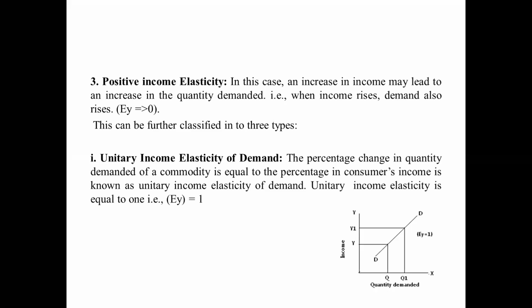Okay, first one is the unitary income elasticity of demand. In this, EY equals 1, which means the proportionate change in income equals the proportionate change in the demand for the particular product. That's why it says EY equals 1. The percentage change in quantity demanded of a commodity is equal to the percentage change in customers' income, known as unitary income elasticity of demand. Unitary income elasticity of demand is equal to 1.